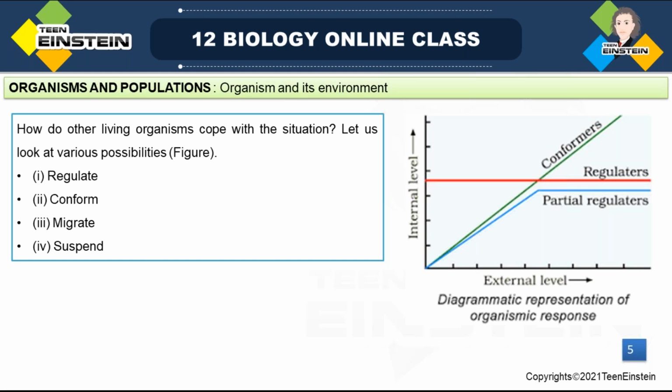Then the cost and the benefit of maintaining a constant internal environment. During evolution time, this is also considered. Small animals, it depends upon their volume. Small animals have a large surface area, so they tend to lose heat very fast in the colder environment, and then they have to expend much energy to generate body heat through metabolism.